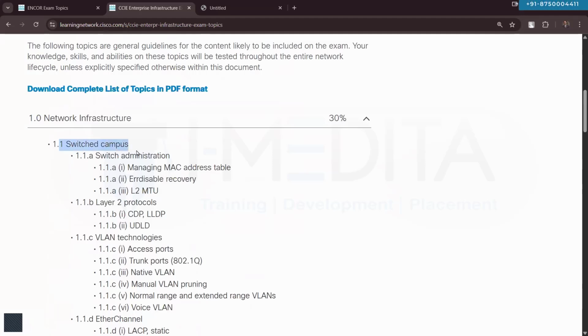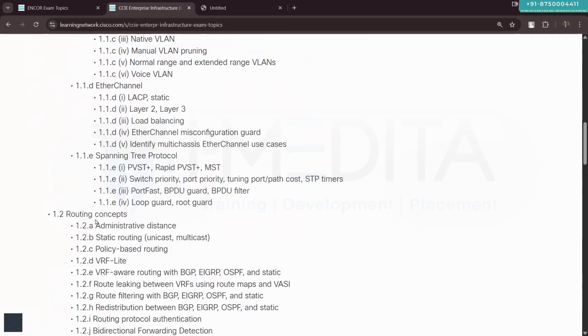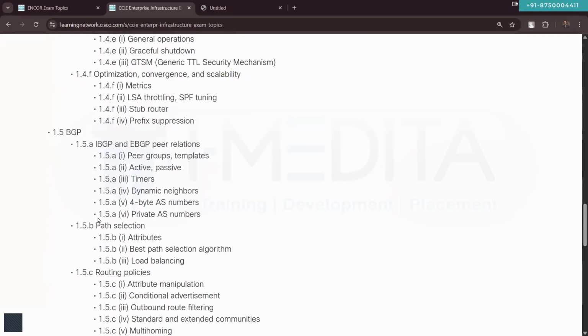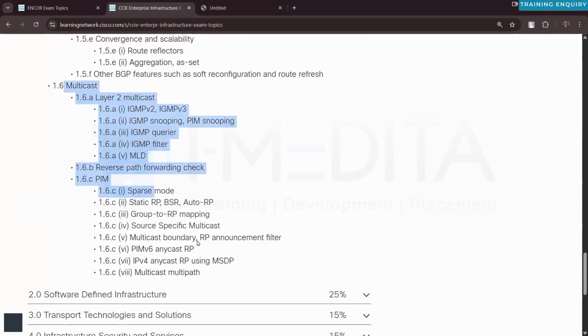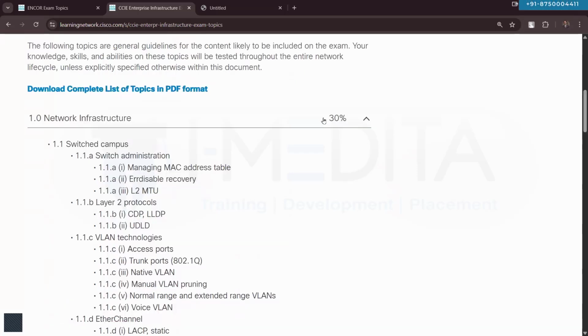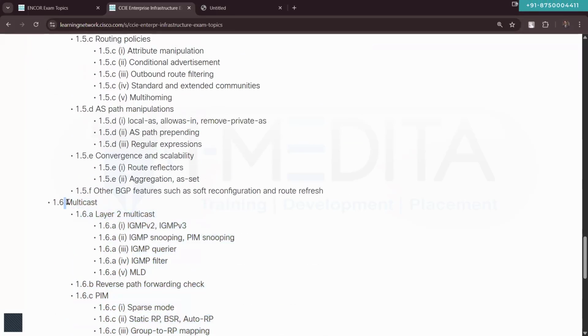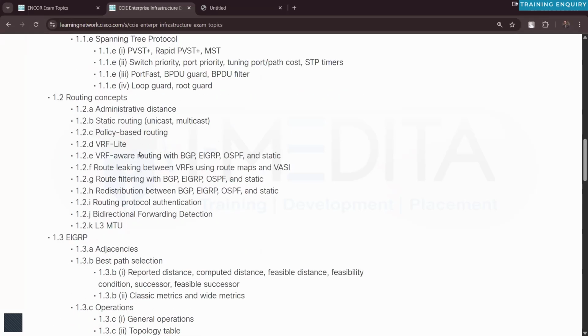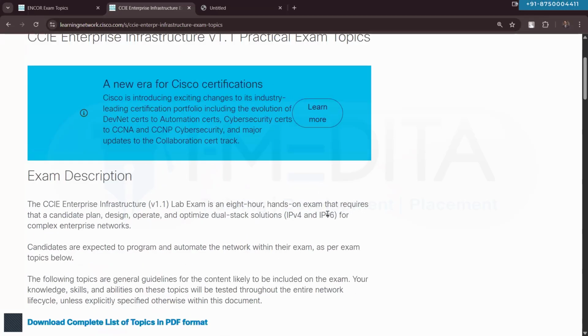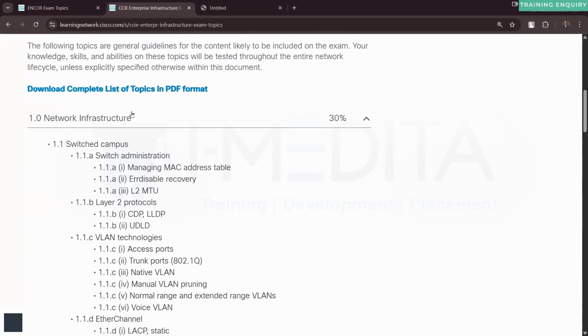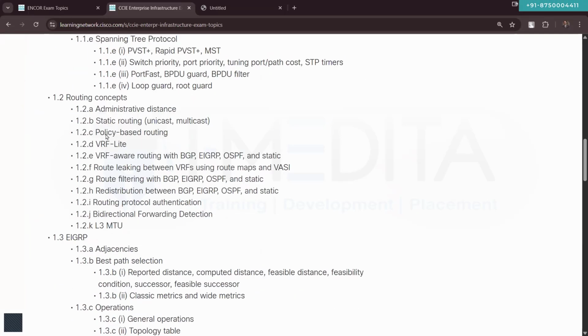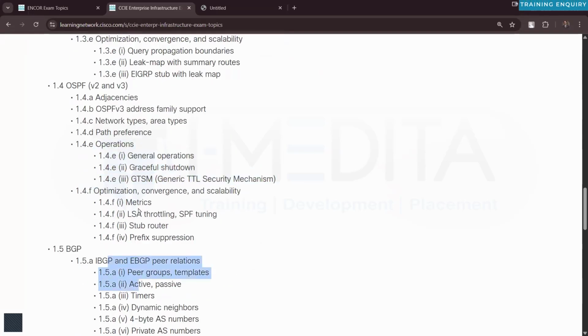Switching we will not cover. Switching is a part of a dedicated discussion. We'll start from the routing fundamentals, and then we will cover all the things all the way up to multicast. This is going to be approximately 30% of the entire content. So 30% divided by 6. There are 6 units, 6 topics basically, and there is 30% weightage for this particular topic. So 30 divided by 6, each and every section is approximately 5%.